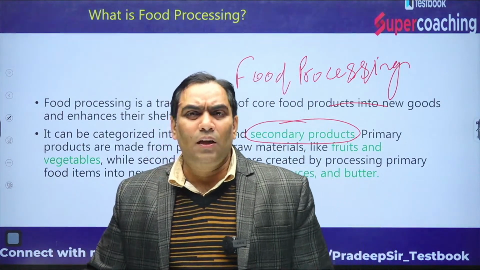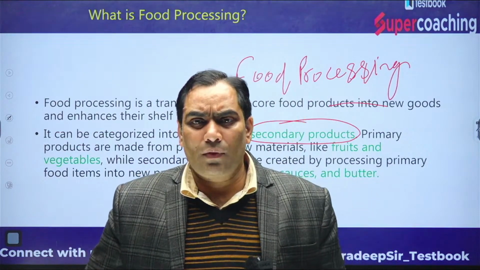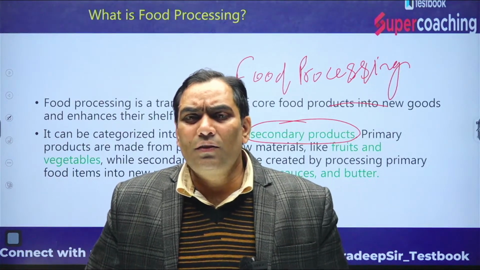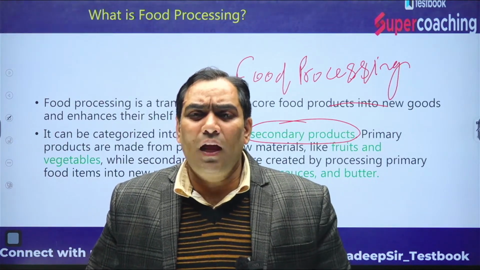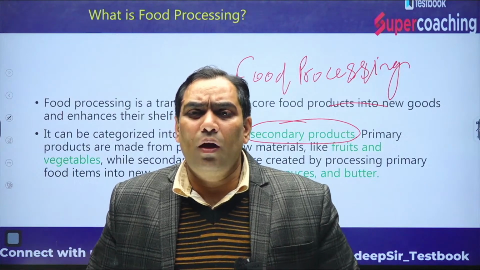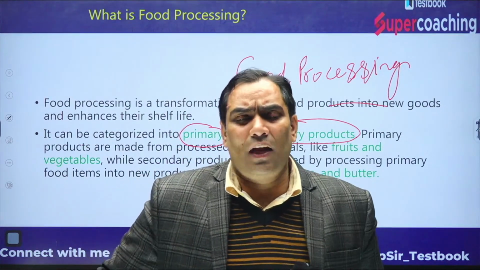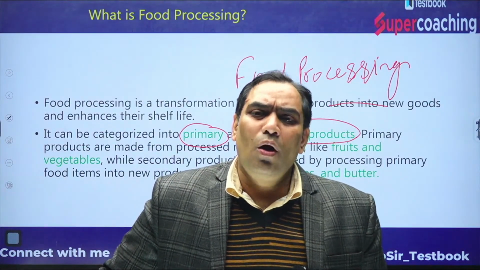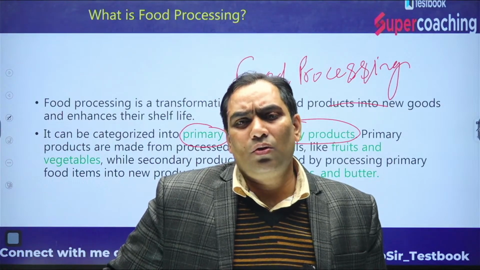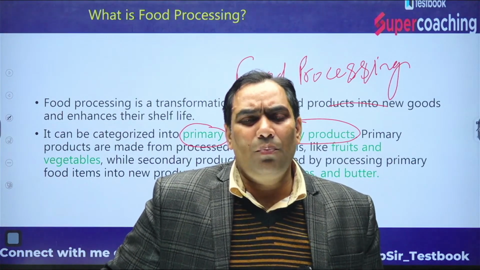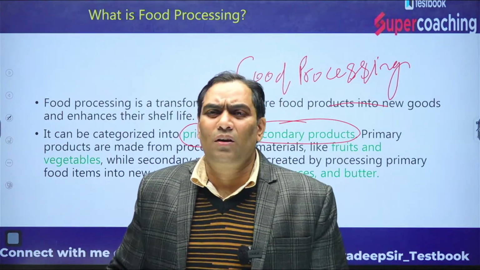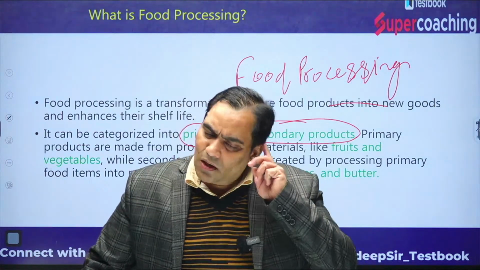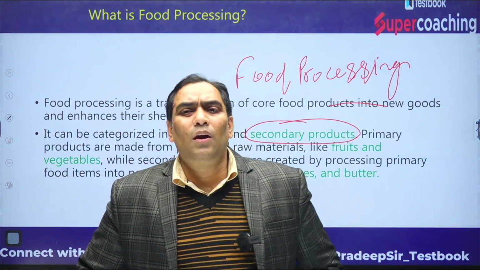So in order to convert a core food into a new item or new goods that has more nutritious value, more nutrients, and enhanced shelf life, the raw material has to go through 3 processes: primary processing, secondary processing, and tertiary processing. Generally primary and secondary, and nowadays there is tertiary processing as well. So what is the meaning of primary processing?